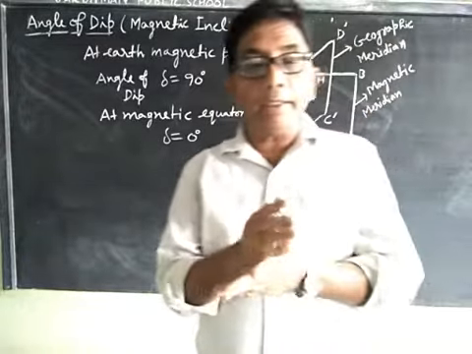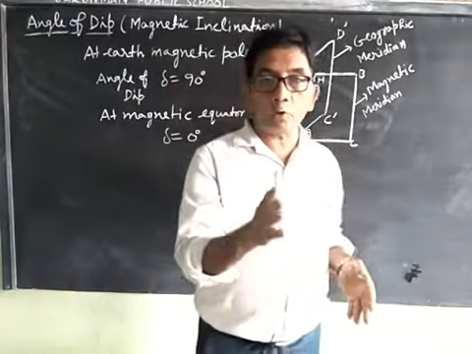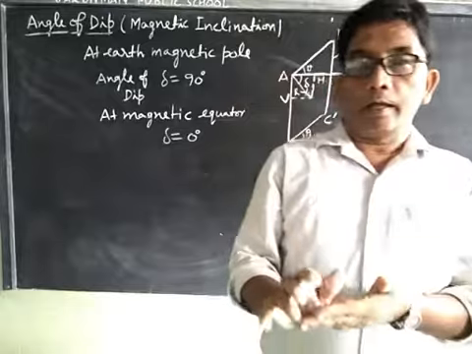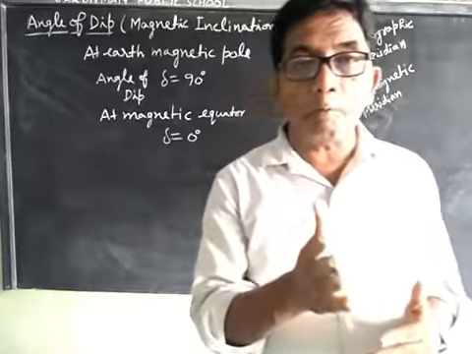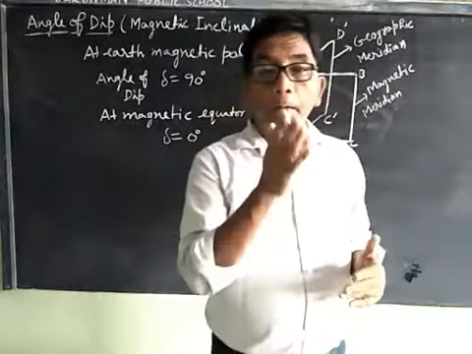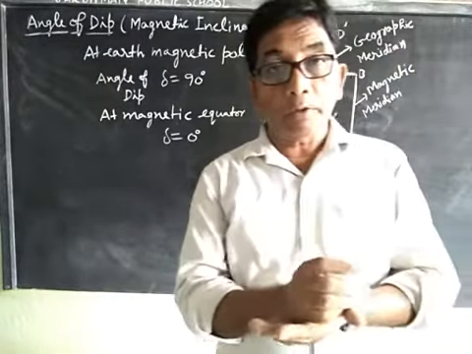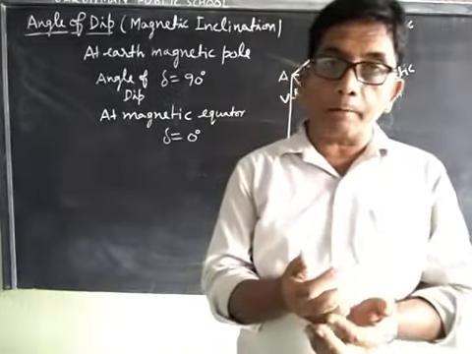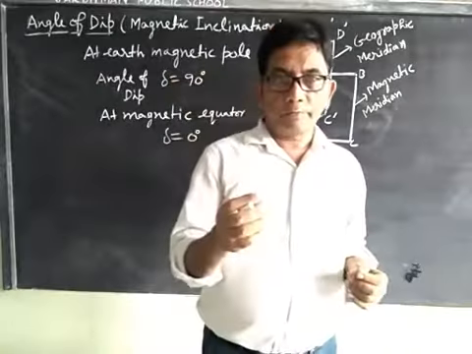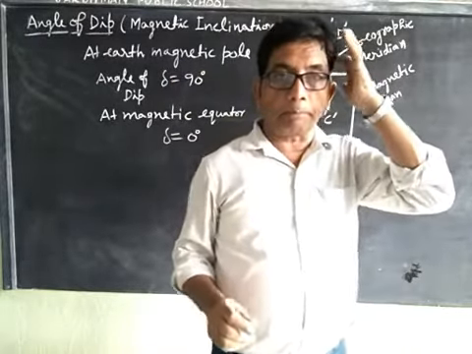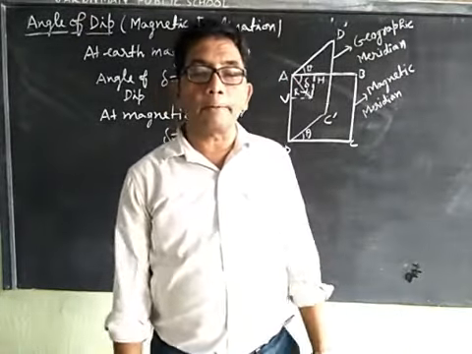The dip angle increases from 0 to 90 degrees as we move from the magnetic equator to the poles. In very short form, the angle of dip is defined as the angle made by Earth's total magnetic field with the horizontal direction.